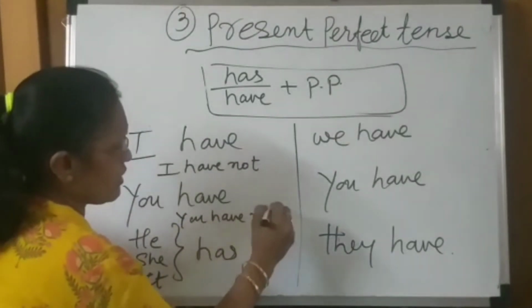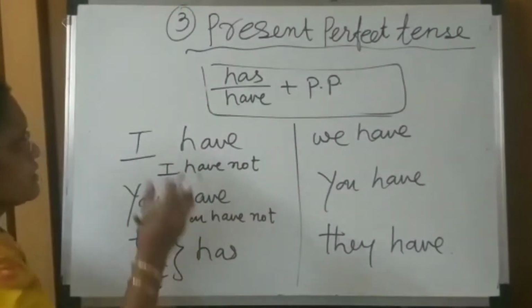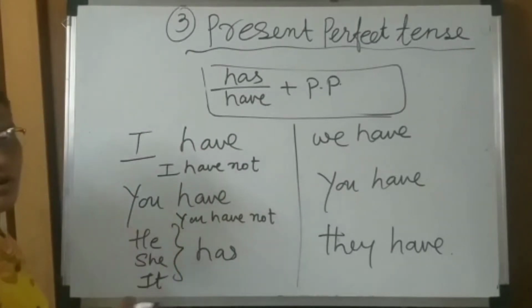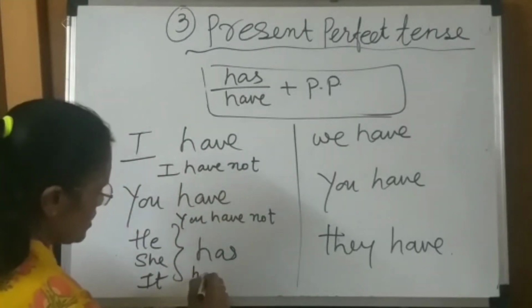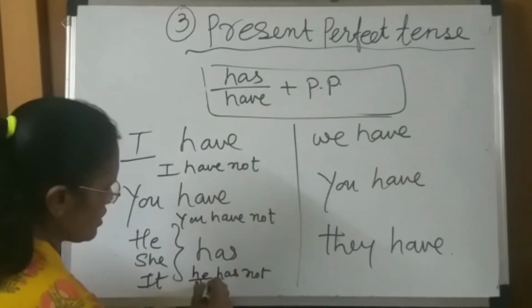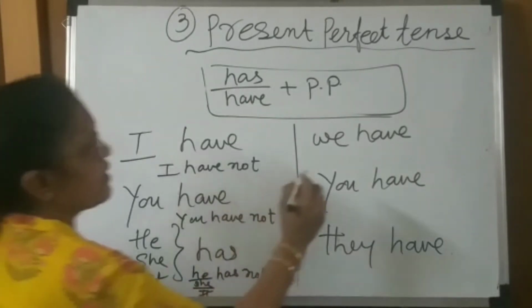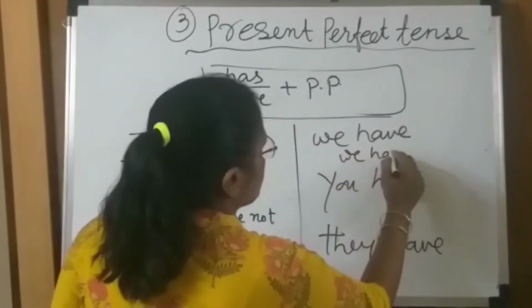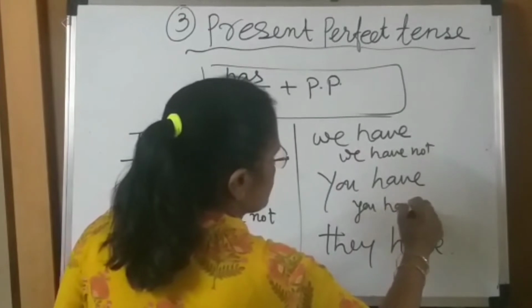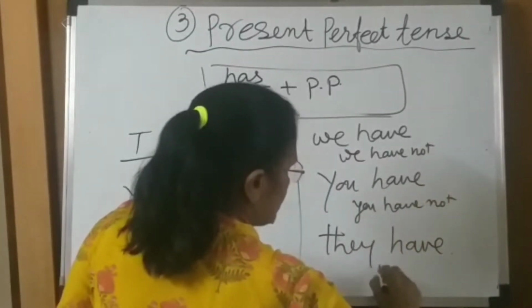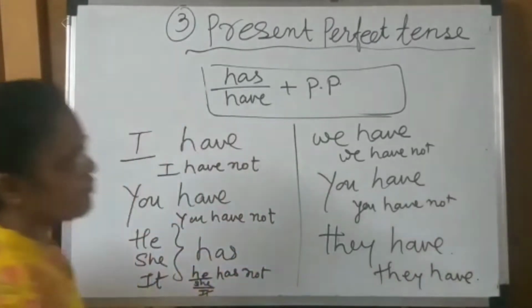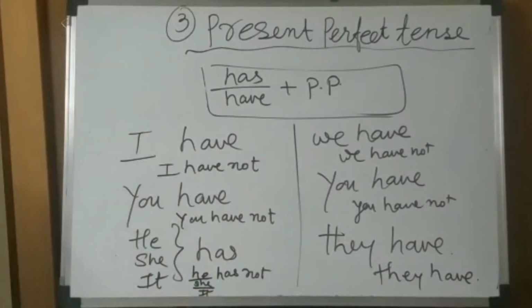I will show you how you make a negative for this. The simple rule is that after have and has, you have to put not. Then here, he has not, or she has not, or it has not, the same. We have not, you have not, they have not. Some more examples I will teach you.